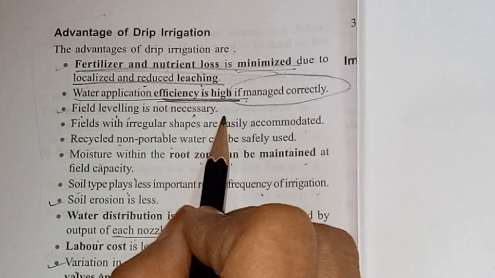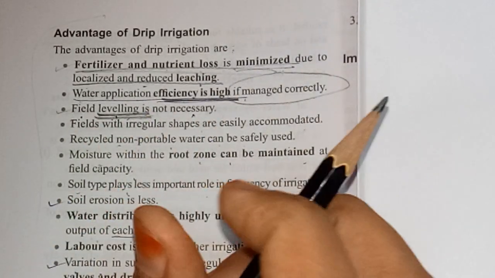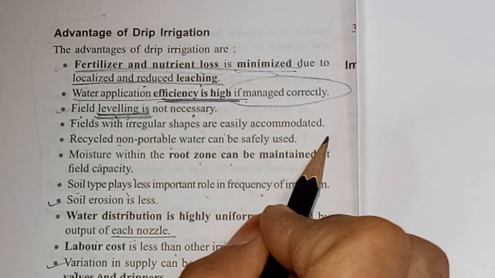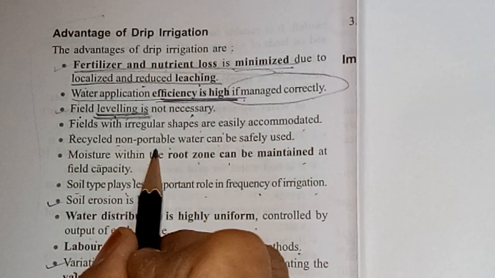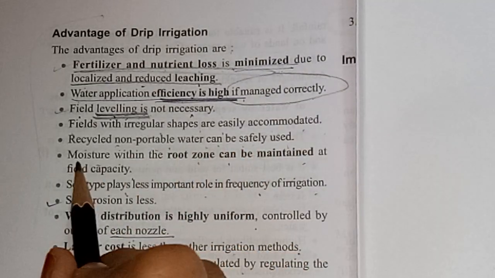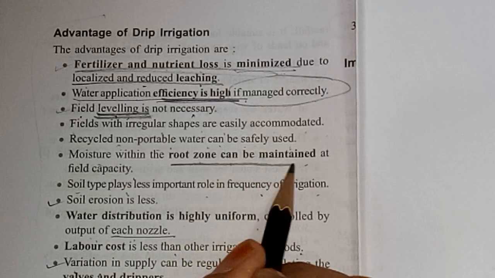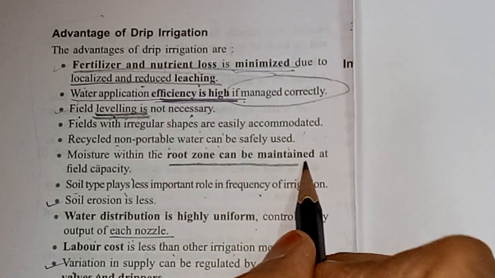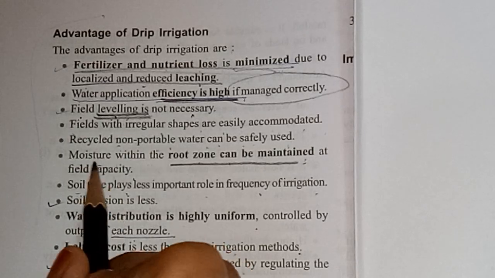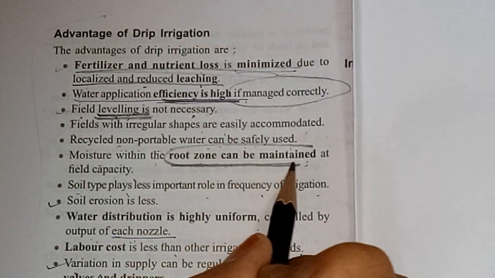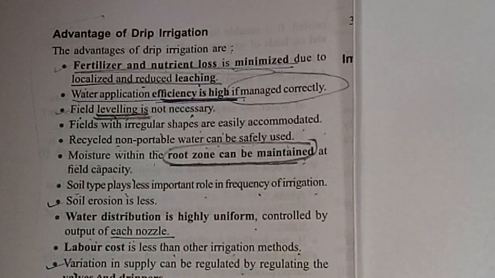Field leveling is not necessary. No need of field leveling. Fields with irregular shapes are easily accommodated. Recycled non-potable water can safely be used. Moisture within the root zone can be maintained at field capacity. So now see, you have to circle it, moisture within the root zone can be maintained at field capacity.